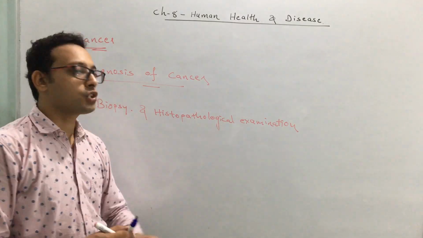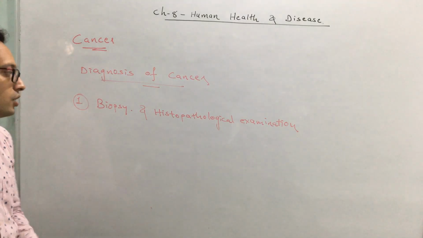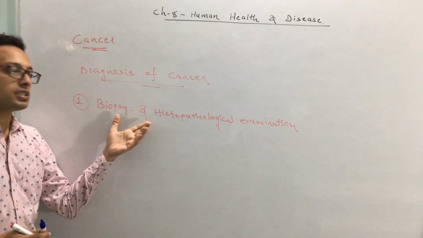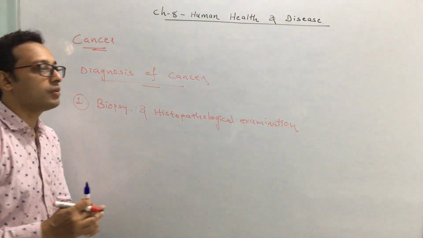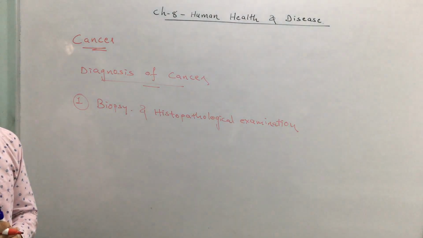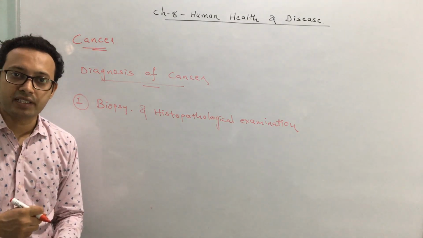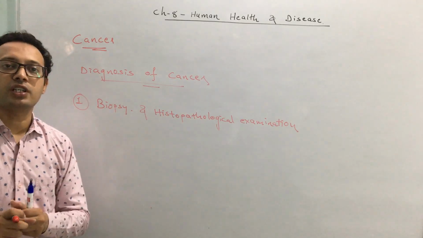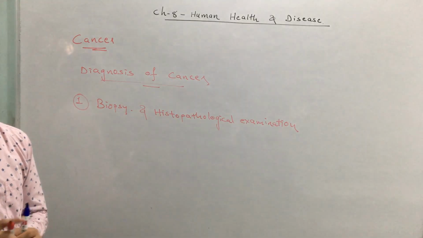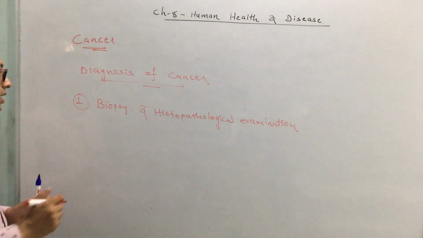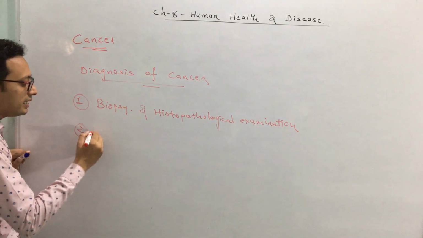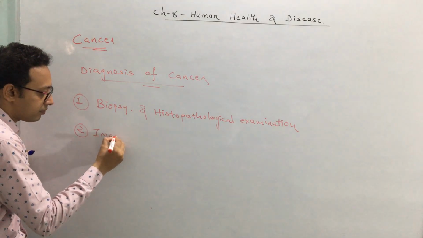So the first technique of diagnosis is biopsy and histopathological examination. Biopsy means taking the sample of suspected tissue, and histopathological examination means observing it under a microscope. The second technique is the imaging technique.